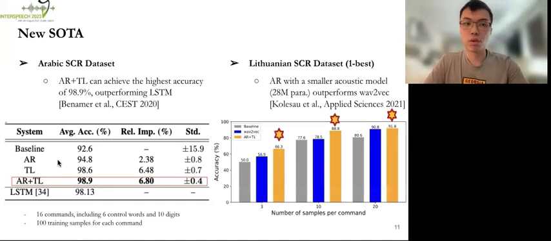We also report our batch 1 accuracy on the Lithuanian speech command dataset compared with the state-of-the-art system. We show that adversarial reprogramming with a much smaller acoustic model can outperform wav2vec, which to our best knowledge is the state of the art at the time we conducted the experiments.